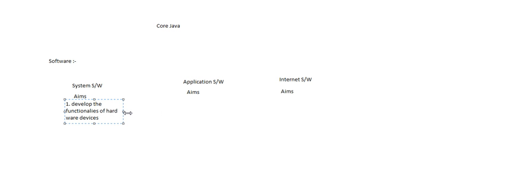This is one of the uses of system software. The second use of system software is to develop compilers and interpreters.